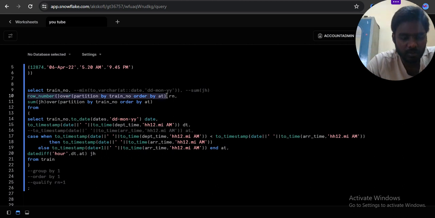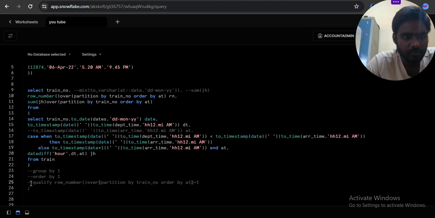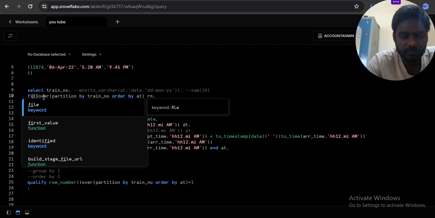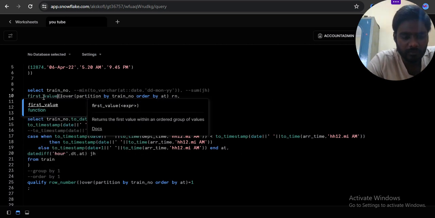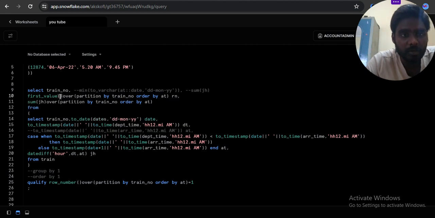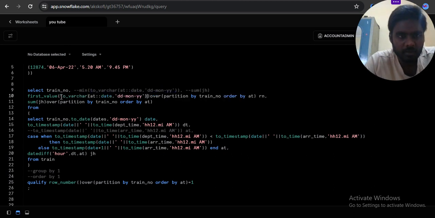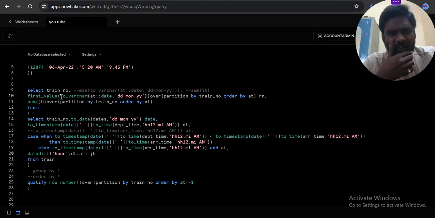Control C, control V, and qualifying this here, and first value here. First value of this one I want. Offset by default is one, no need to give.